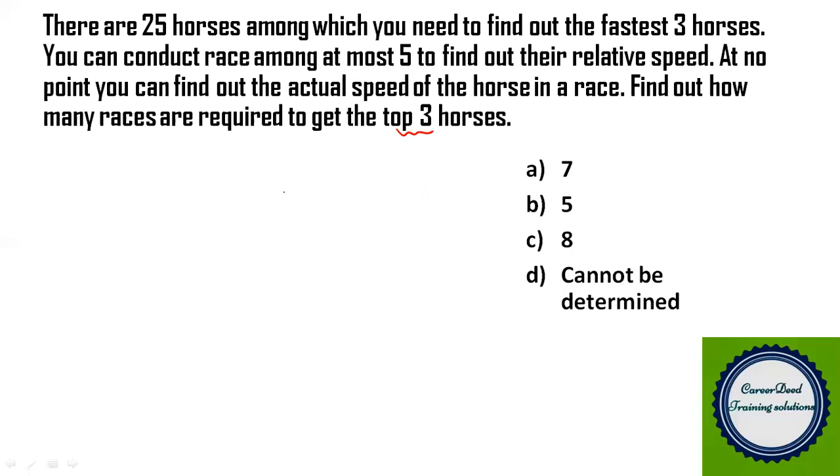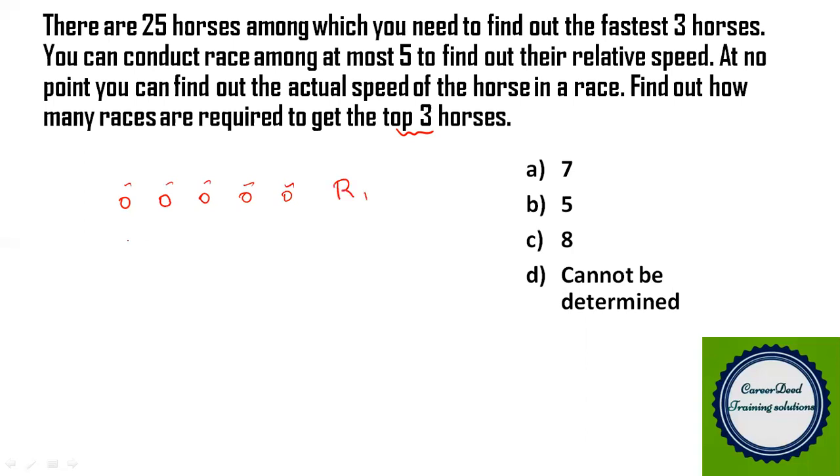Okay, now from these 25 horses, I'm picking only 5 horses and I conduct a race. After conducting a race, I arrange the horses in order. So this is the lowest speed horse, second lowest and third lowest. So I have arranged them in ascending order. So this is the fastest running horse, and second fastest, third fastest, fourth fastest and fifth fastest. So I have conducted one race.